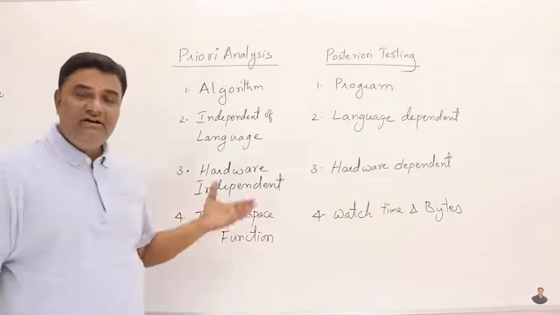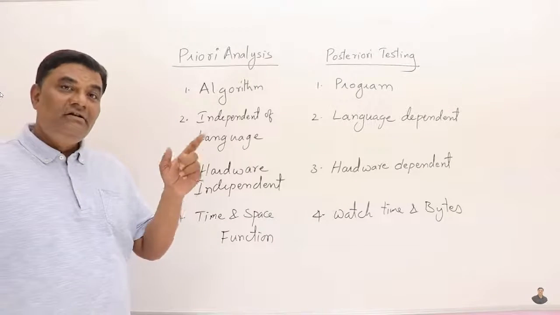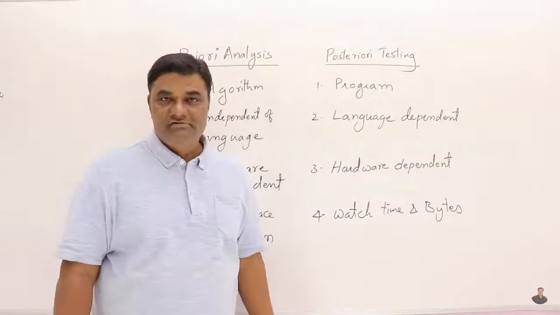And here, the result of this one is how we get the time and the space. We don't get watch time, 3 minutes, 10 minutes, 5 seconds, or milliseconds. No, we will get the time function and we get the space function.